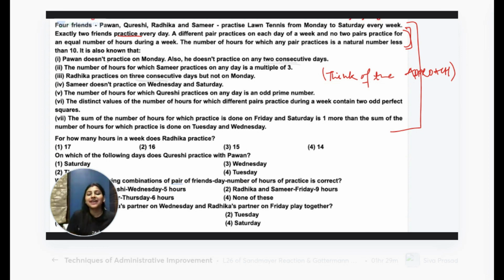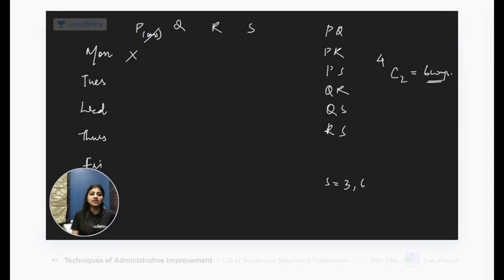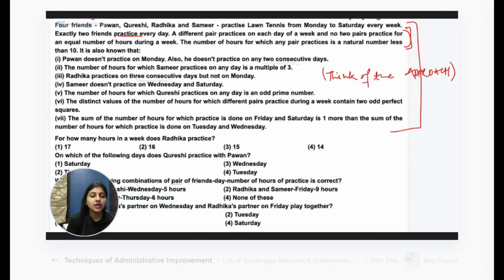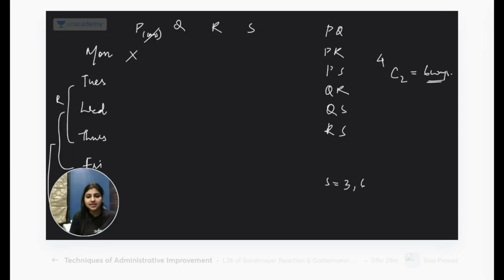A different pair practices on each day of a week and no 2 pairs practice for an equal number of hours. This is done, less than 10. Okay. Radhika practices on 3 consecutive days but not on Monday. Okay. So Radhika can be these 3 or these 3 or these 3. These are the options for Radhika. Okay. 3 consecutive days but not on Monday. Next is Samir doesn't practice on Wednesday and Saturday. Samir doesn't practice on Wednesday and Saturday. Wednesday cancel for Samir and Saturday cancel.